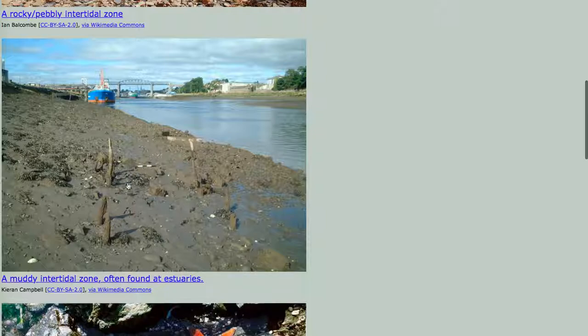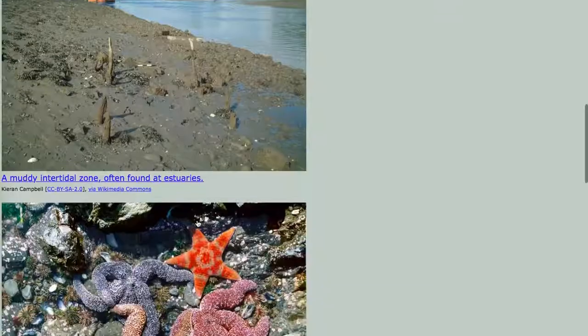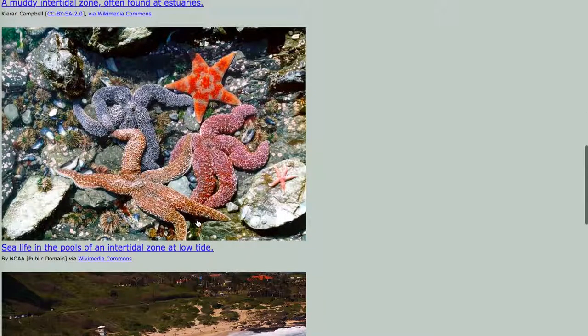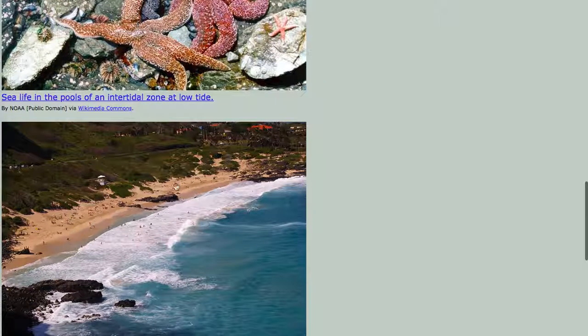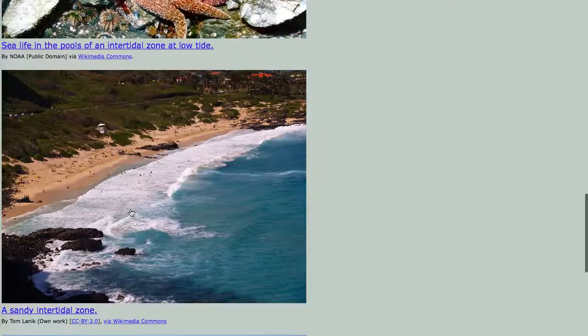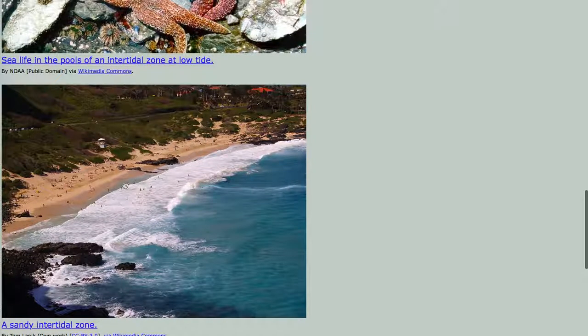This is a really hard place to walk. It's a muddy intertidal zone that you often find in estuaries. It's just muck, and these are tube worms sticking out of the muck. This is typical sea life in an intertidal pool at low tide. And here is a typical intertidal zone that you would see almost on a Southern California beach, although I don't think this is Southern California. But you can see where the tides reach up here on the beach.